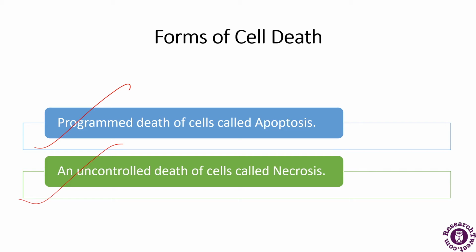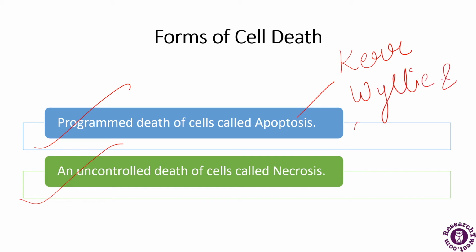So the term apoptosis was from the Greek word meaning dropping or falling off. So who introduced this term? This term was introduced by Kerr, Wyllie and Currie. These were the scientists who discovered this term.